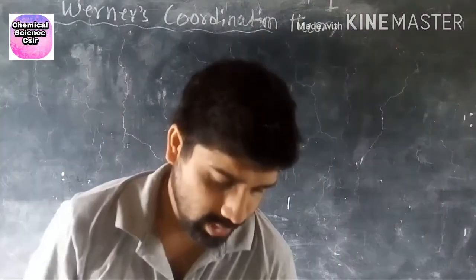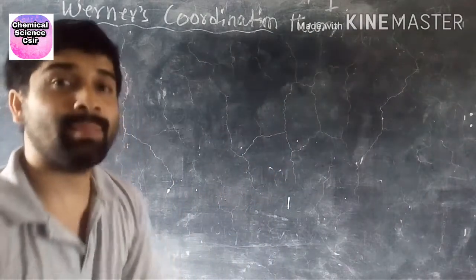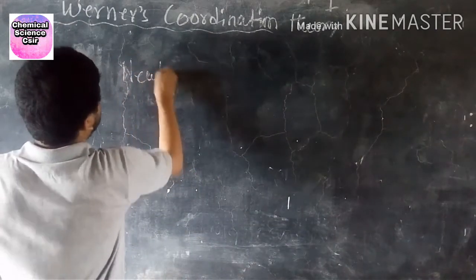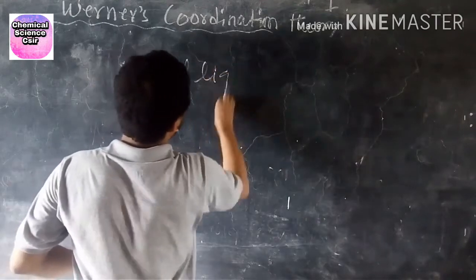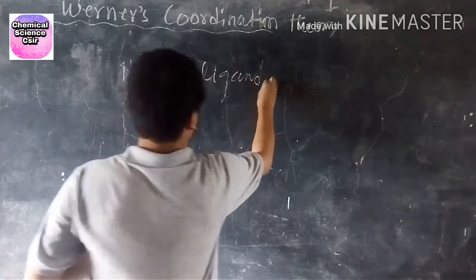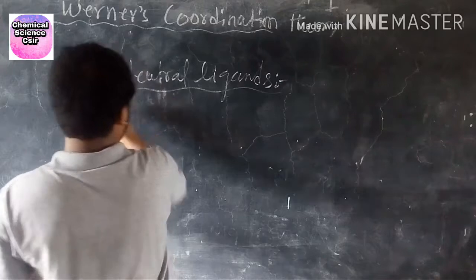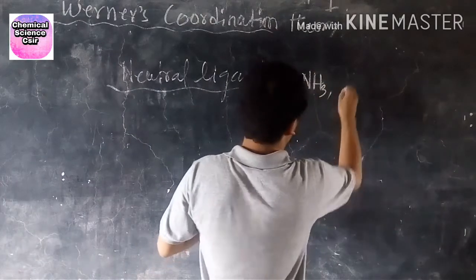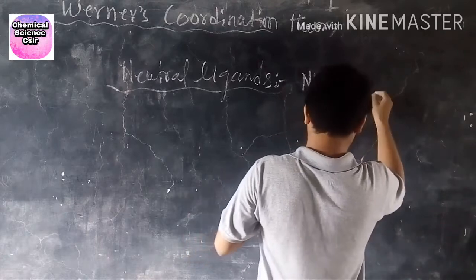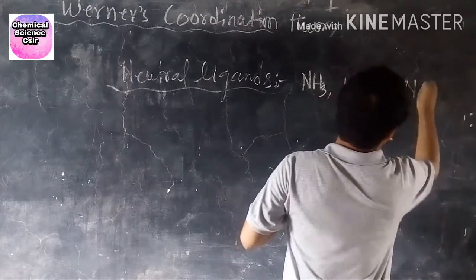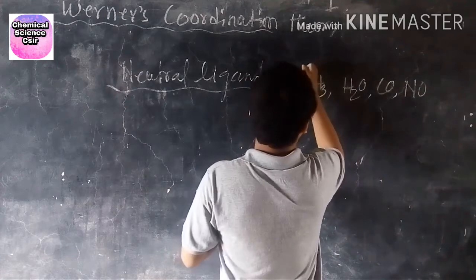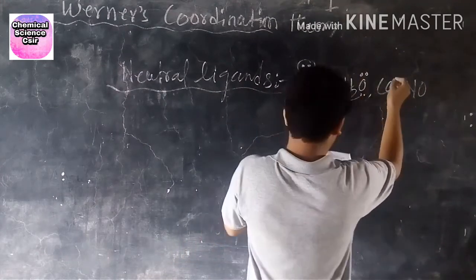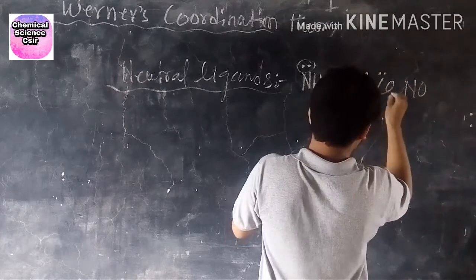Some examples of neutral ligands: ammonia, water, CO, NO. Each has a lone pair: here one lone pair, here two lone pairs, here also one lone pair.